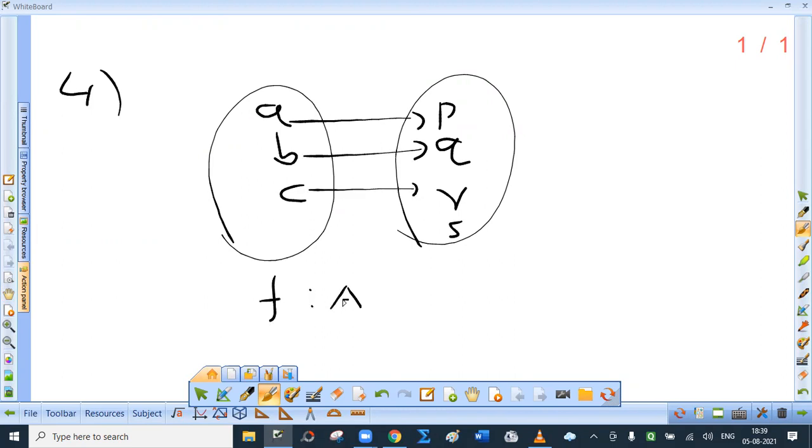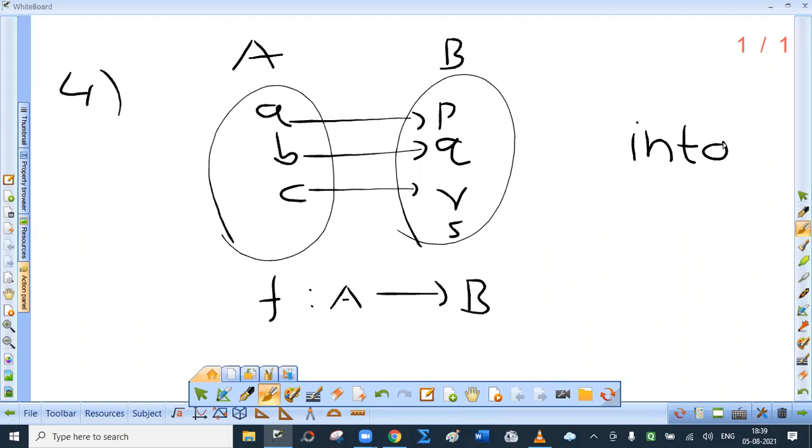See, f is a function from set A to set B. Because this is set A, this is set B. You will notice that there exists at least one element in the codomain which is not the image of any of the elements. So such a function is called an into function. So how will you define an into function? Simple. The range is a proper subset of the codomain. So in that case, the function is into.